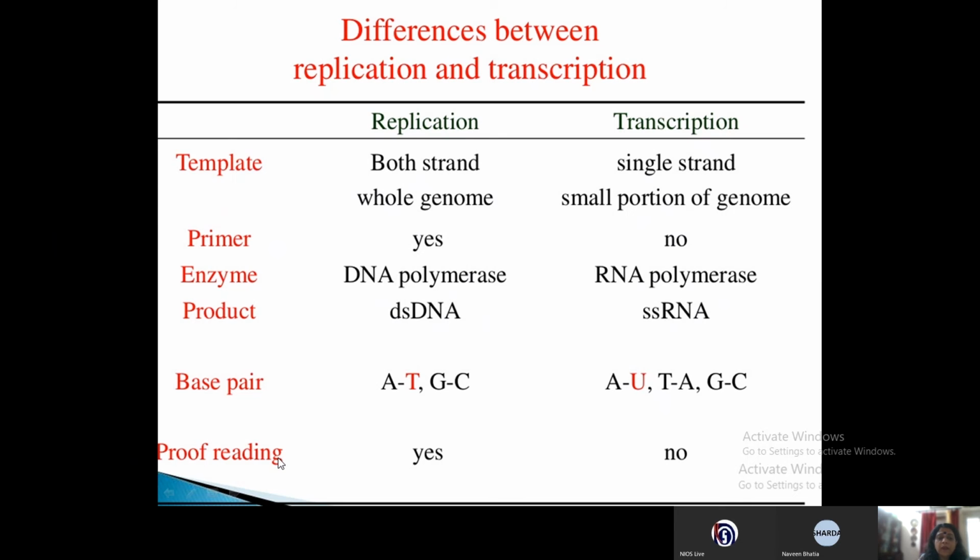Okay. Now proofreading. Does proofreading take place? Yes. In replication, DNA polymerase itself does the proofreading once the replication is over. But in transcription, is there proofreading? No, there is no proofreading in transcription.